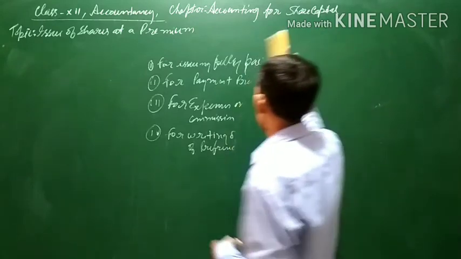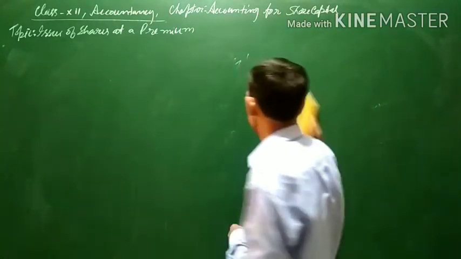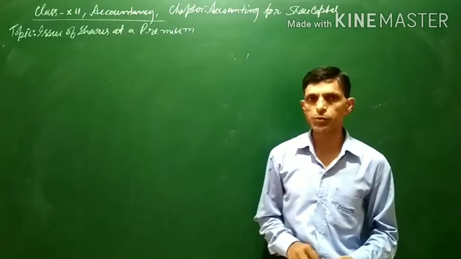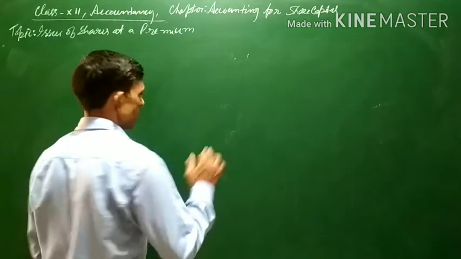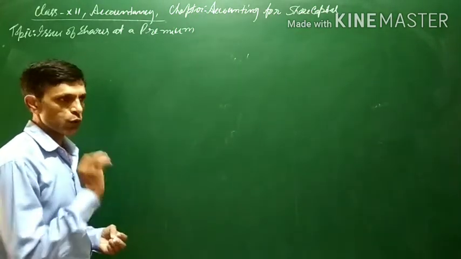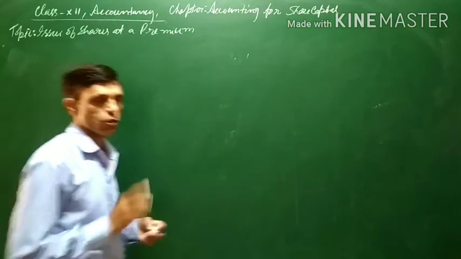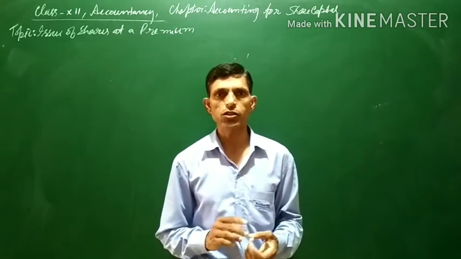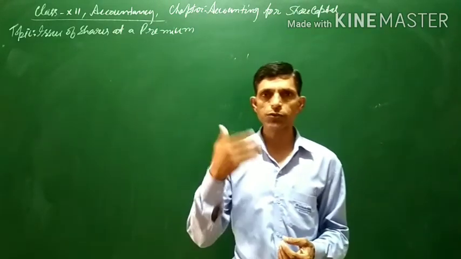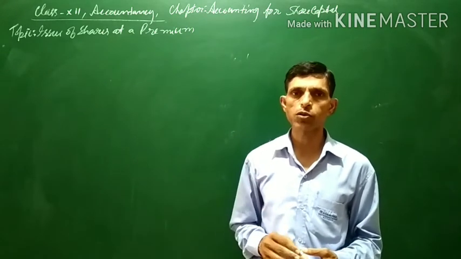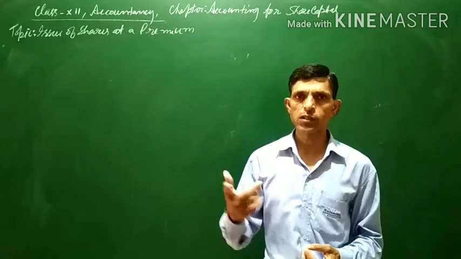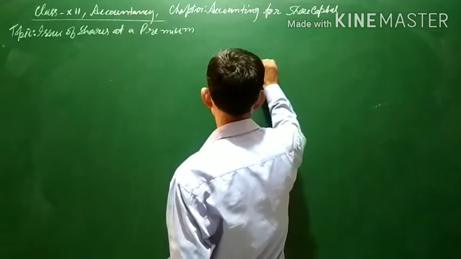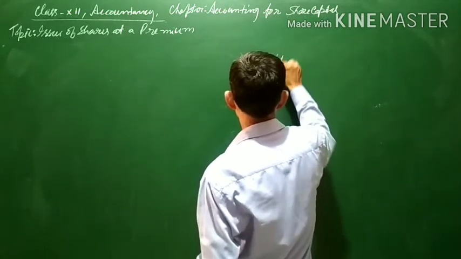Now we will come to the general entries which are passed when shares are issued at a premium. We have discussed earlier that the total amount of the face value of the shares is not called in one installment generally, but in various installments. The first installment, as I have discussed earlier, is known as the application money.